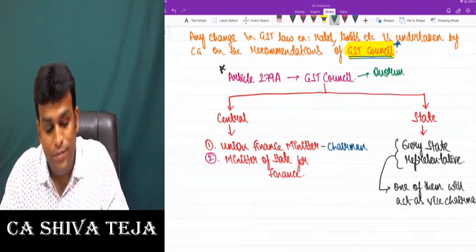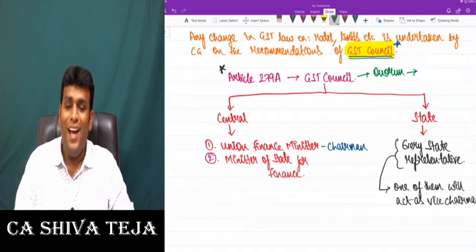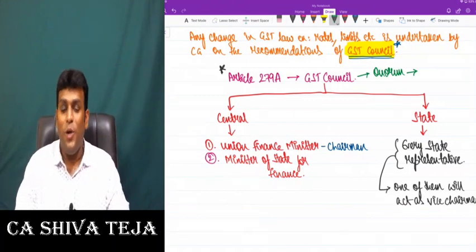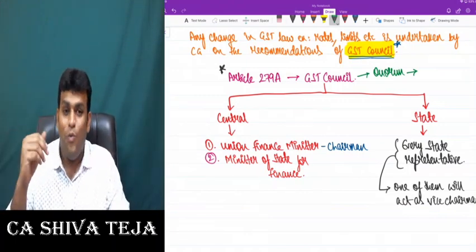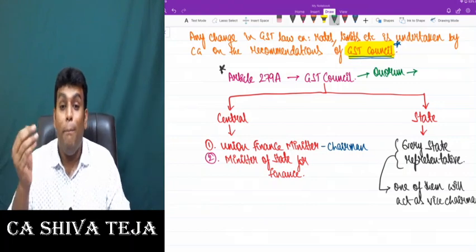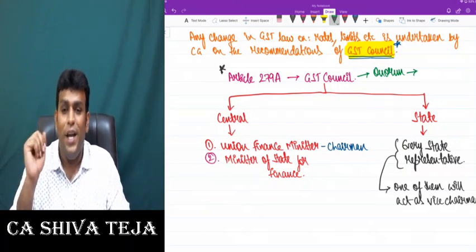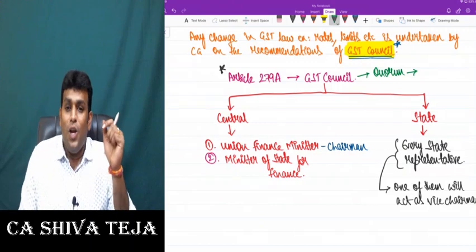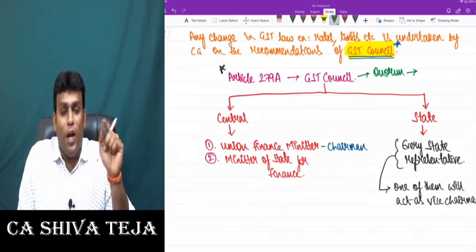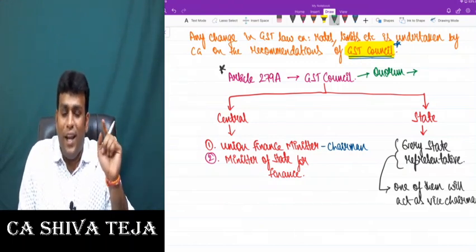Quorum. Friends, what is quorum first of all? I hope you all know this word called quorum. You would have heard it in law so many times. What is quorum? Quorum is nothing but the minimum number of members to be present to make the meeting valid.